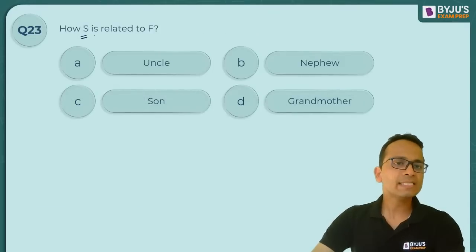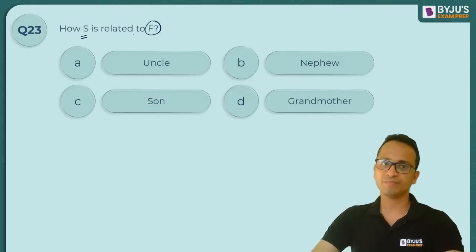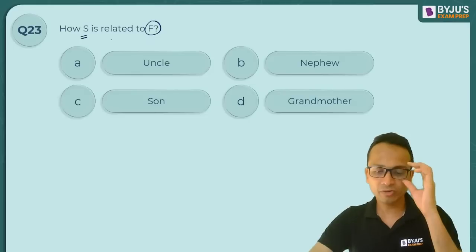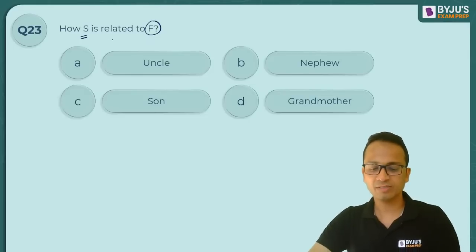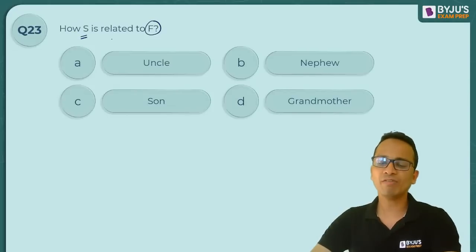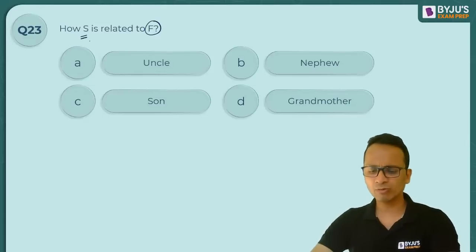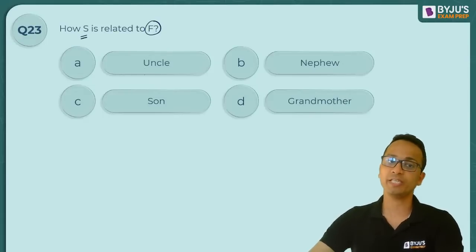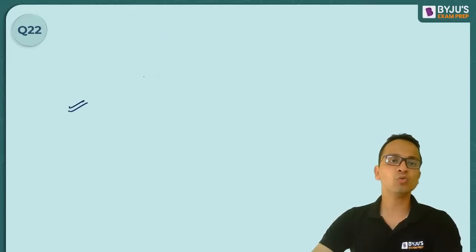How S is related to F. How S is related to F. Simple question है. Options बहुत easy हैं. Since we have followed the different levels, तो इस question के answer को find out करने में कोई problem नहीं होनी चाहिए. So how S is related to F?